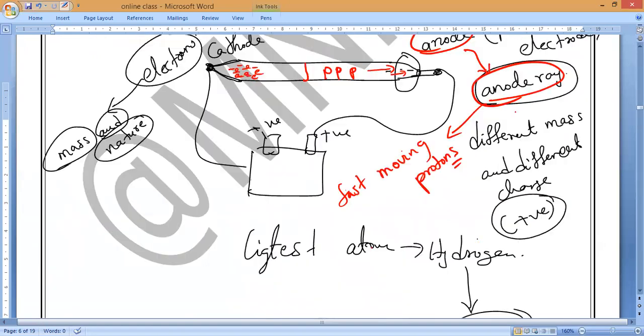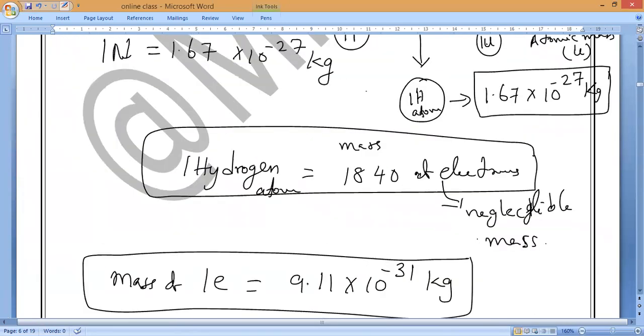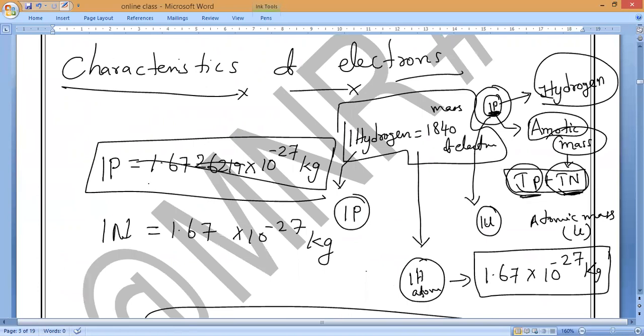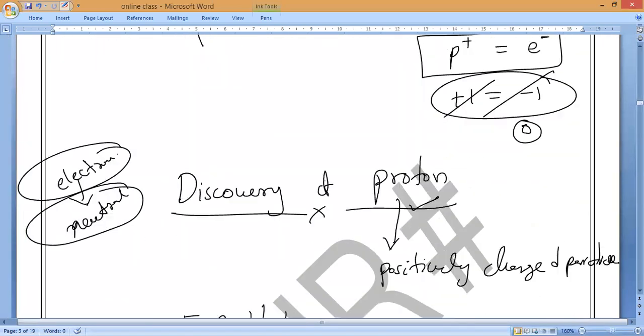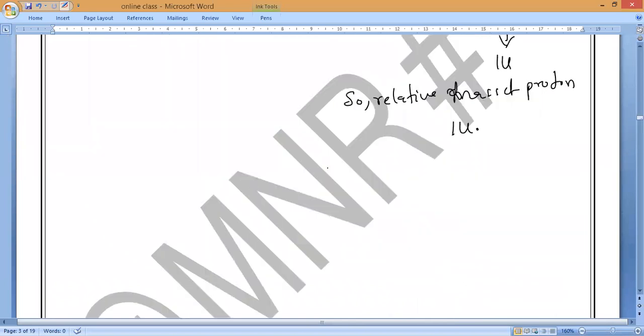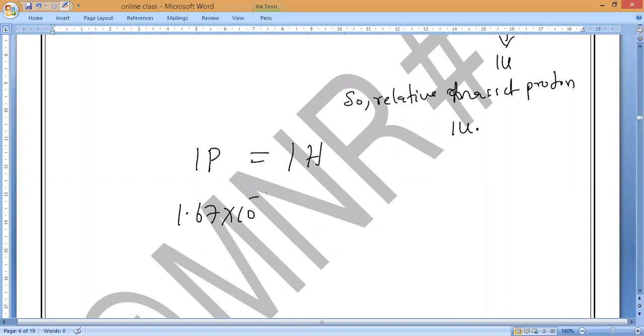So already I told you, what is the mass of proton? You can check it here. Mass of proton is 1.67 into 10 power minus 27, same as hydrogen. Understand? So the mass of proton equals the mass of hydrogen. So 1.67 into 10 power minus how much, guys? Minus 27 kilogram, which equals the mass of hydrogen, 1.67 into 10 power minus 27 kilogram.